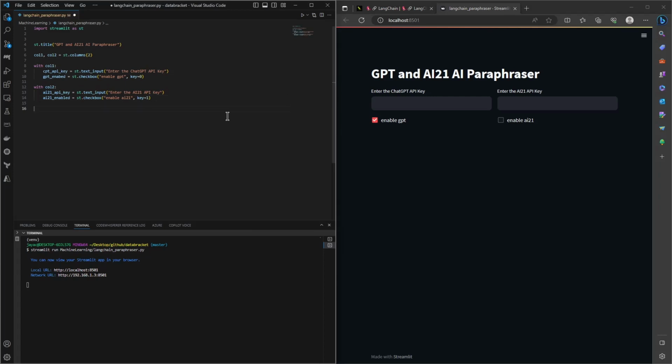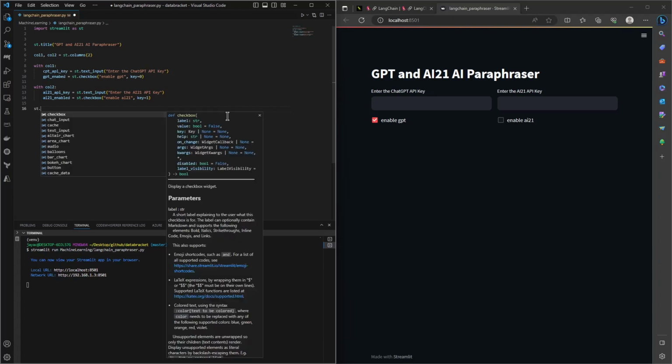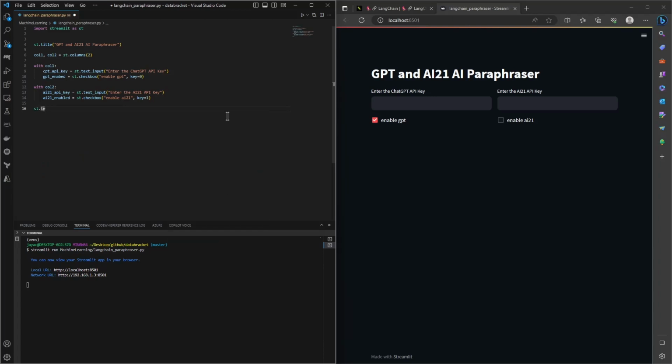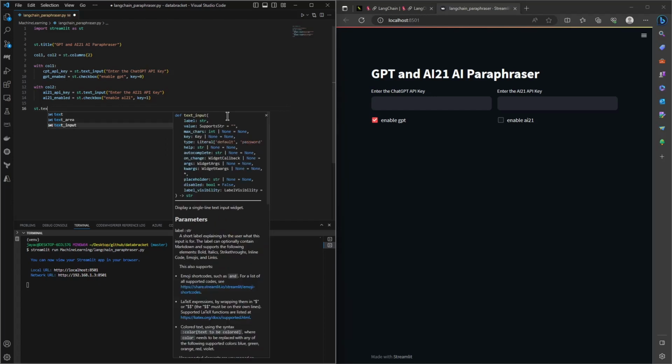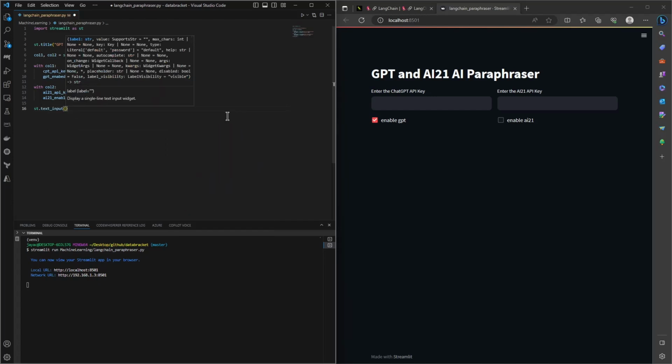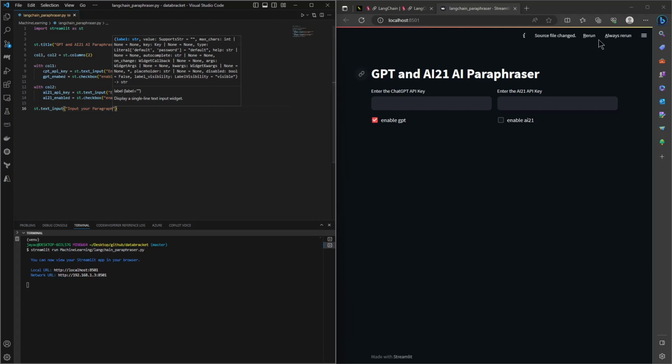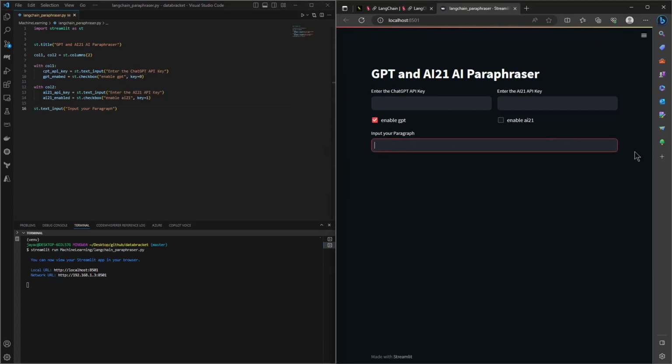So next thing is we need an input text box where we can take the input from the user, whichever paragraph they want to paraphrase. So for that, let's add a text area for us. So let's call this st.text area. You can use text input. Let me show that text input, and let's give this label input your paragraph. Sorry, yeah. So this will give us an input field, but this is not dynamic.